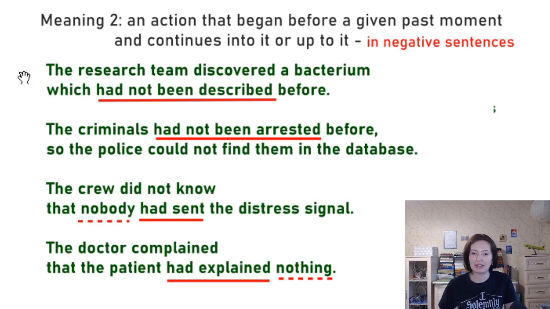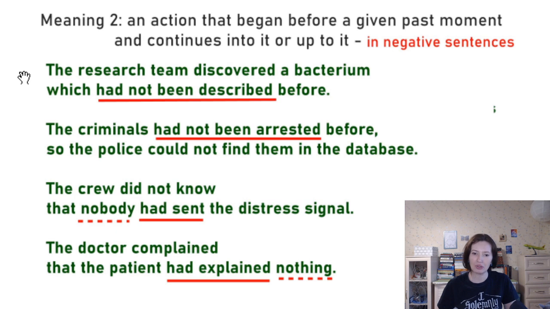The criminals had not been arrested before, so the police could not find them in the database. Этих преступников до этого не арестовывали, поэтому полиция не могла теперь их найти в базе данных. So there is a point in the past when the police could not find them, and before that, for many years, they had never been arrested. They had not been arrested since they started their criminal activity, for example.